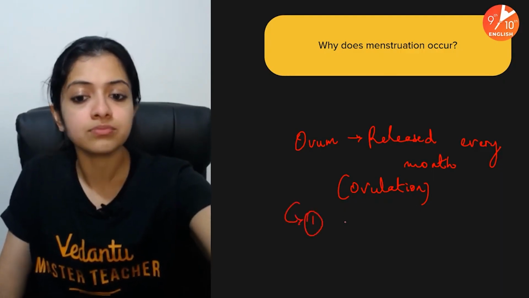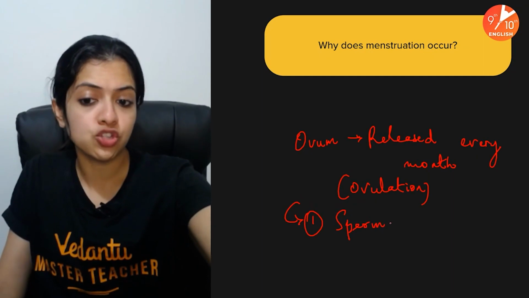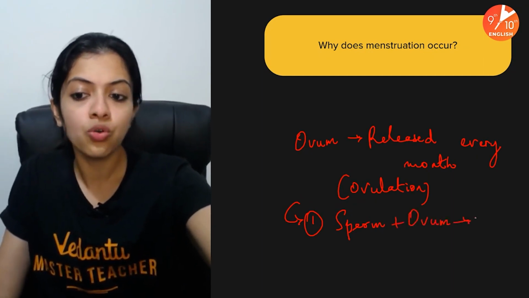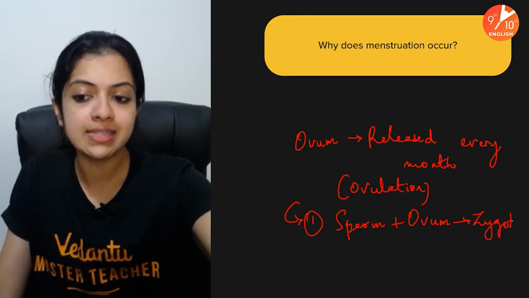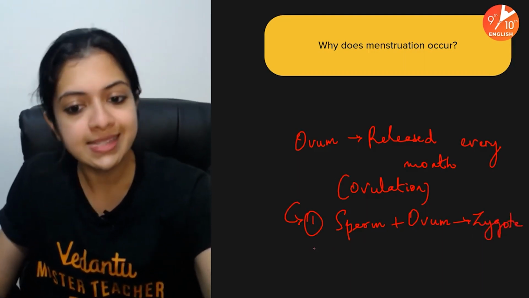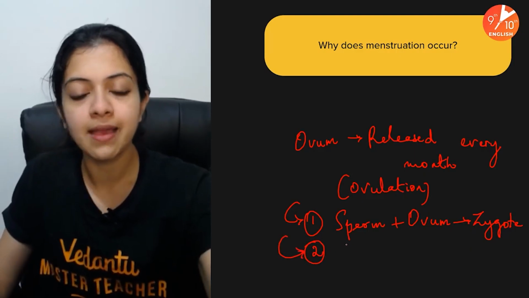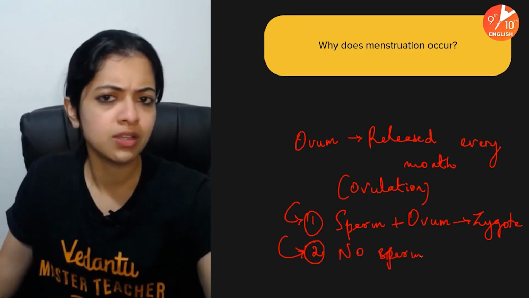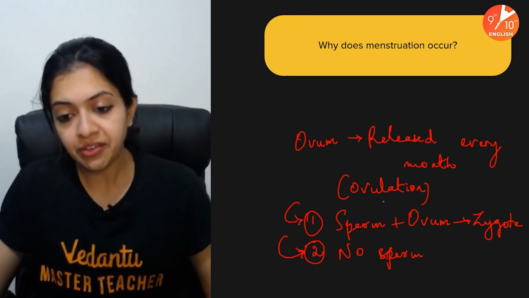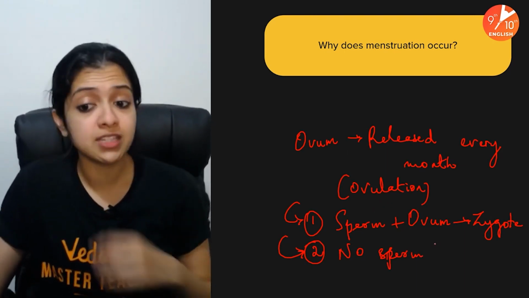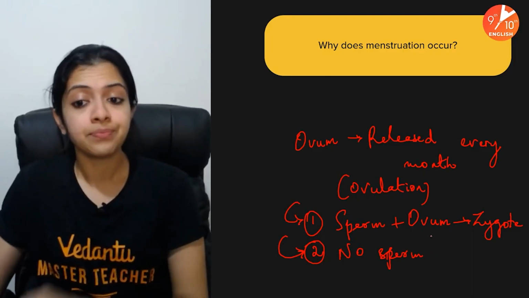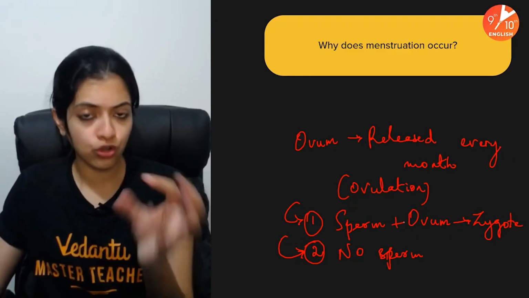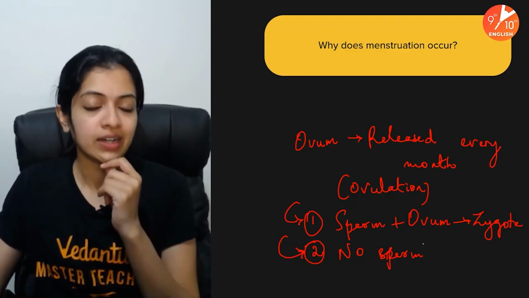Possibility one: the sperm enters the female tract and can meet the ovum to form a zygote, which means fertilization occurs. The second possibility is that no sperm enters the female reproductive tract, for obvious reasons. As a result, within about 48 hours of ovulation, the ovum doesn't get fertilized.